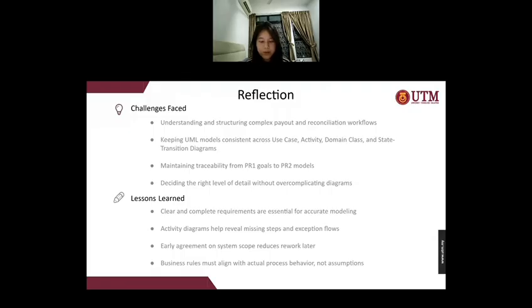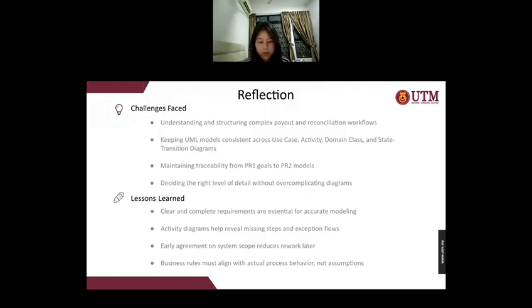Hi, I'm Muyuki. For PR2, our main challenge was translating the complete payout and reconciliation process into a consistent UML model. We needed to make sure the use case, activity, domain class, and state transition diagrams all reflect the same system behavior and stay traceable to the group work defined in PR1.